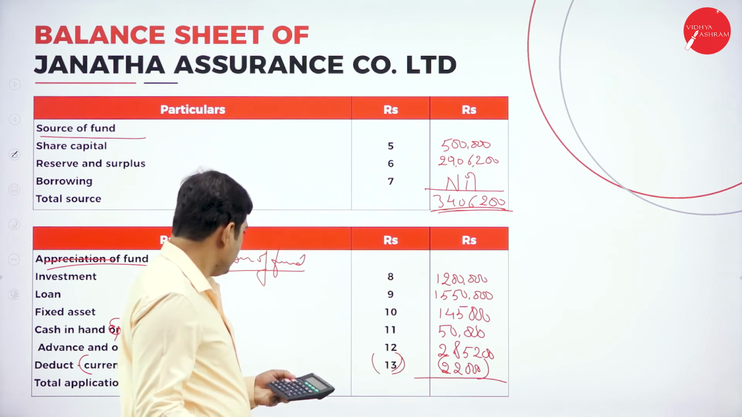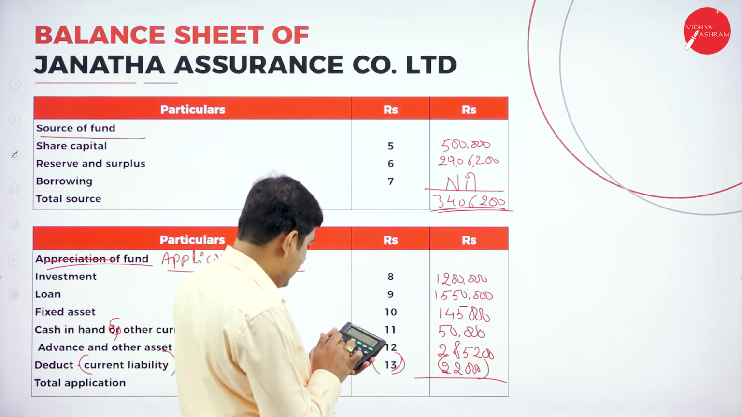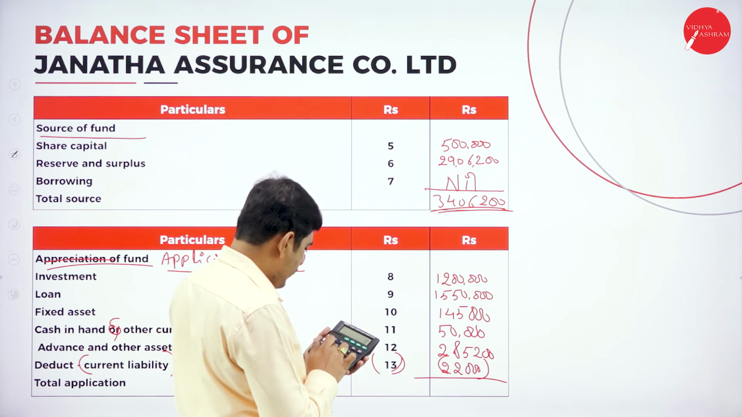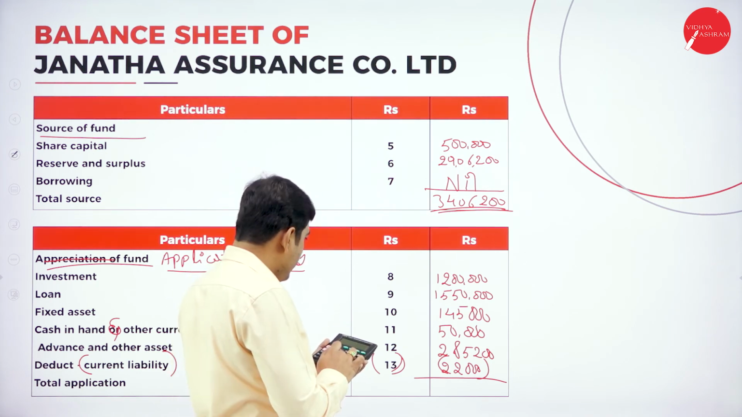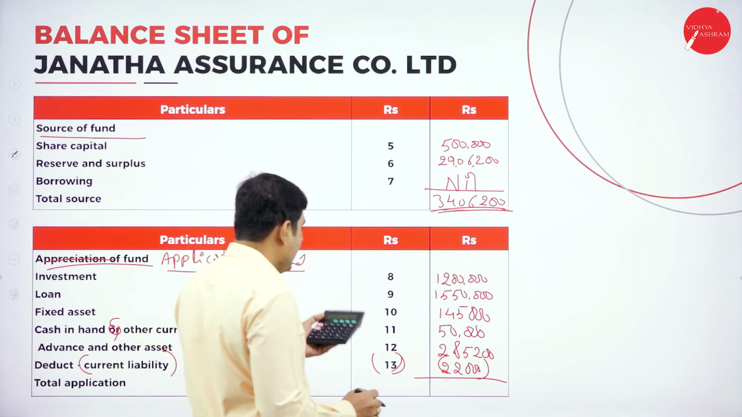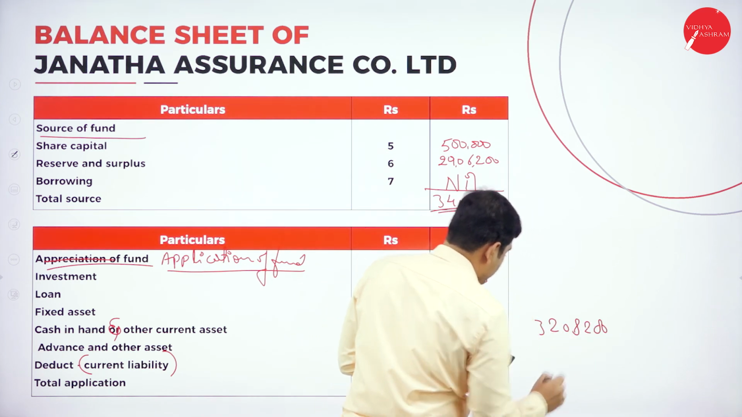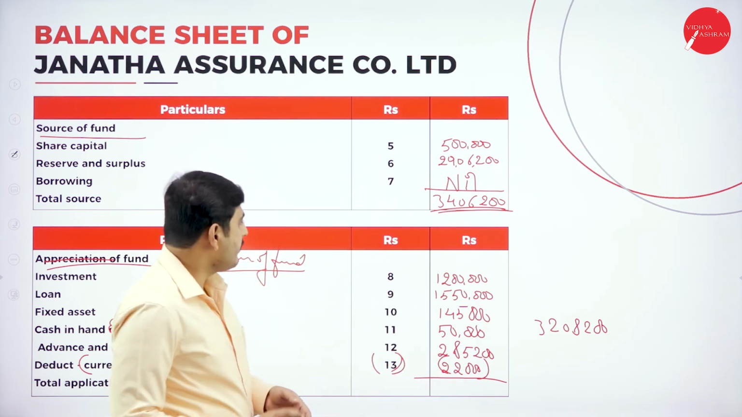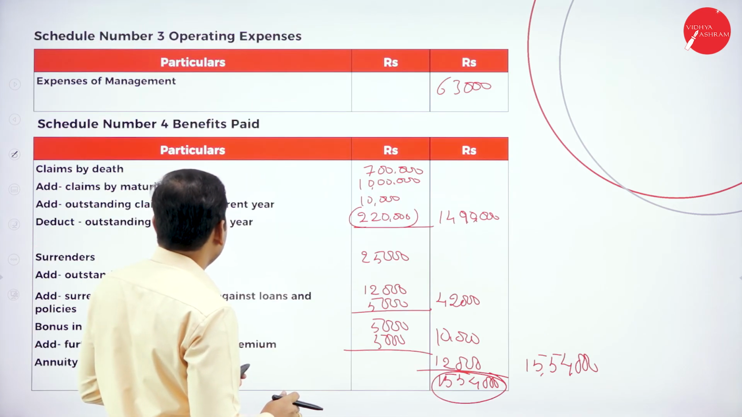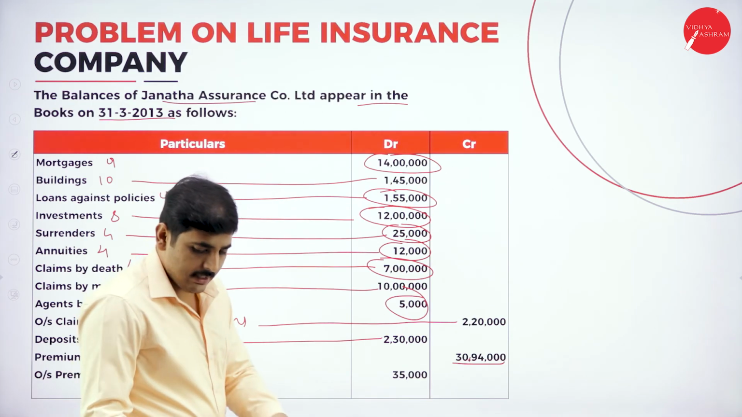from the total application. So it is 12 lakh plus 15 lakh 50,000 plus 1 lakh 45,000 plus 50,000 plus 2 lakh 85,200 minus 22,000. So now we are getting 32 lakh 8,200. Now let's add both sides of the trial balance to see if there is any mistake or any difference.